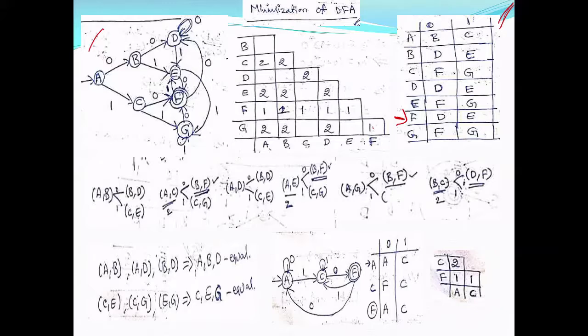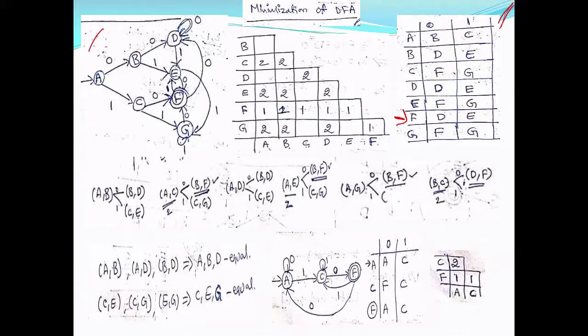The G and F are also final and non-final states. So this is the first one. Now the second step says take the unmarked pairs and do something, right?